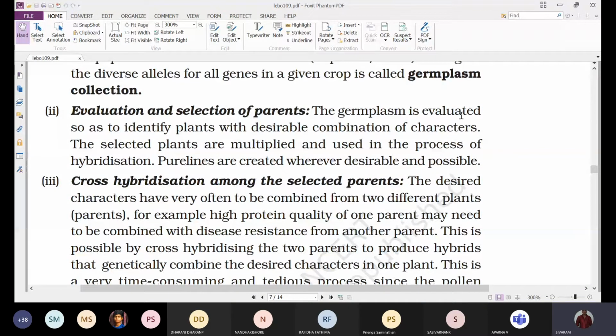And this process we are calling hybridization. So for the hybridization process, we have to prepare the plant varieties which are showing desirable characters. And next,